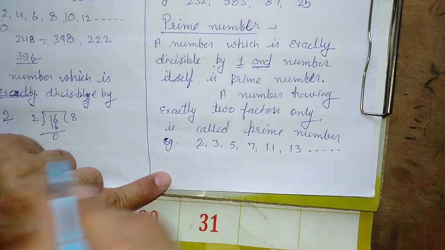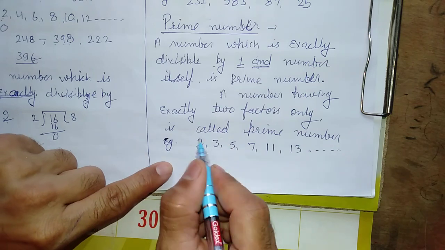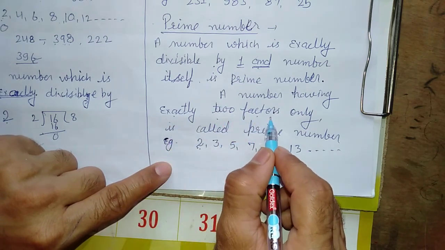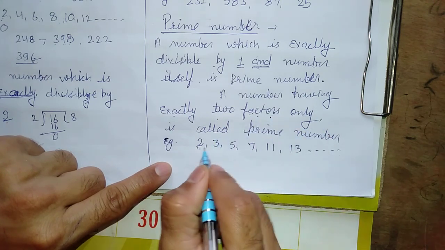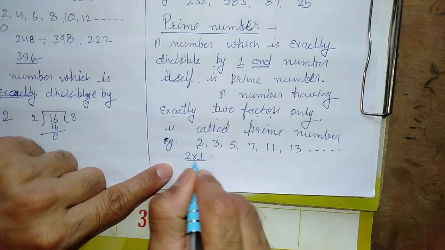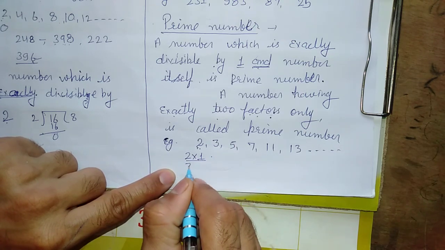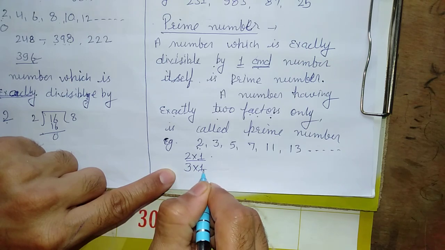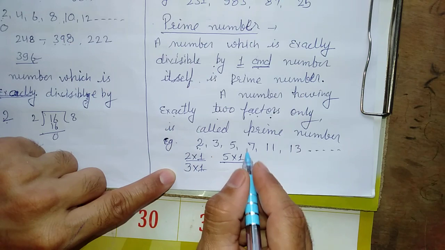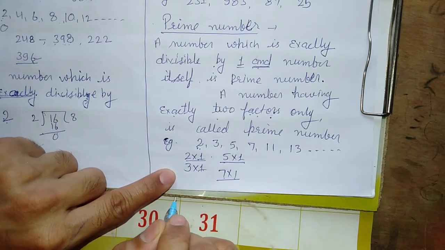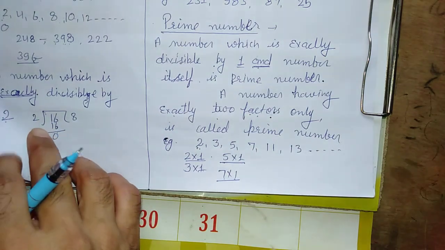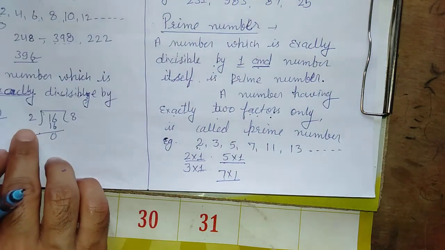See, as in the previous video we have learned factors. So find the factors of 2. It is written here: exactly two factors only. 2 multiplied by 1, right? 1 and 2, two factors are there. For 3, 3 multiplied by 1, two factors only. For 5, 5 multiplied by 1, two factors only. For 7, 7 multiplied by 1, two factors only. Like this, these all are prime numbers.